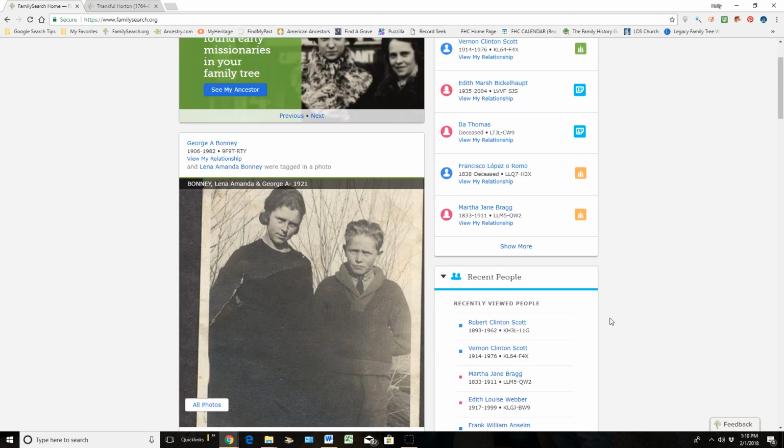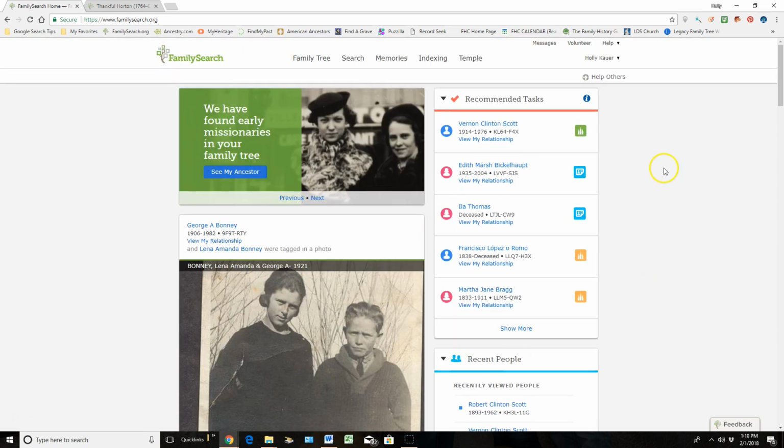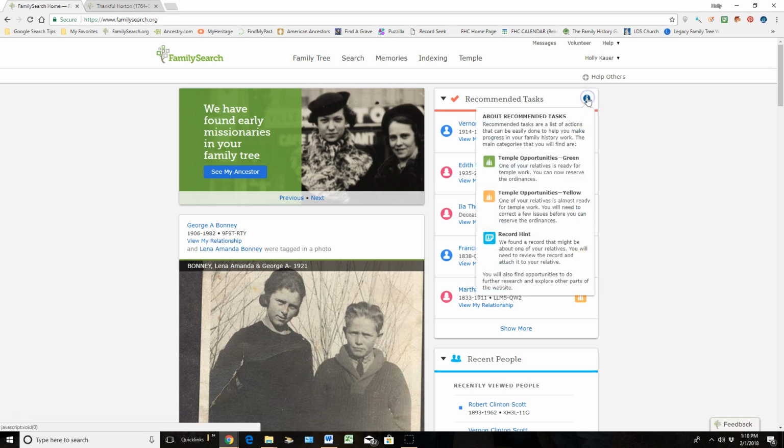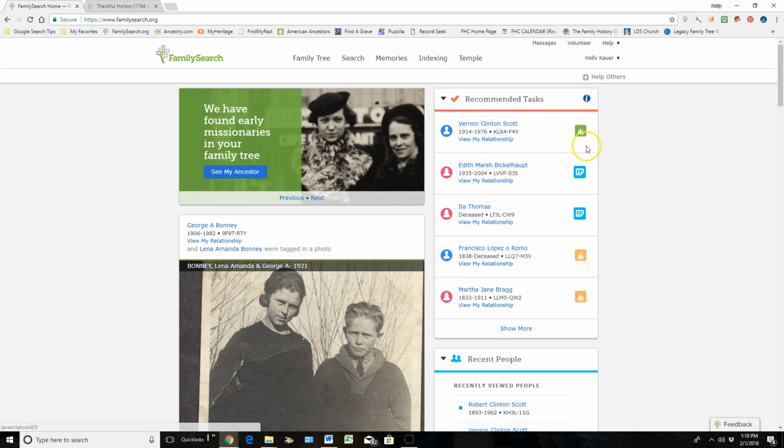Over here on the right-hand side, there's a recommended task area where sometimes people just don't know what to work on, or maybe they don't have a lot of time, and they can come in here and work on these recommended tasks. If I don't understand what they are, I can click on this little i and it teaches me what these little hints mean. But there's temple work that's possibly ready to do here, or needs a little bit more information, and then I can do it.